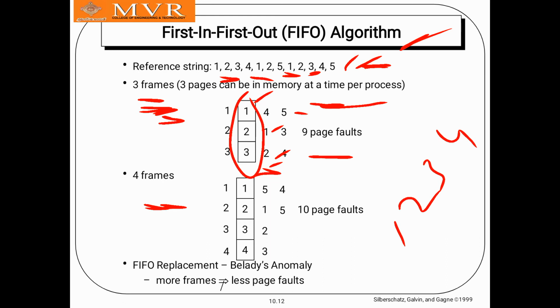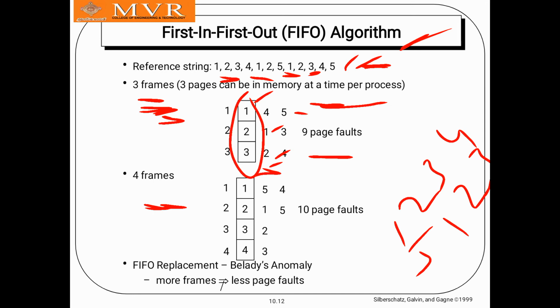and again, check here, 1 is there, 2 is there, so we need not disturb the place. Again 5, so which one entered first? 1 entered first, so the 1 will be swapped out and the 5 will be swapped in. So 5, 1, 2, 3 is there.